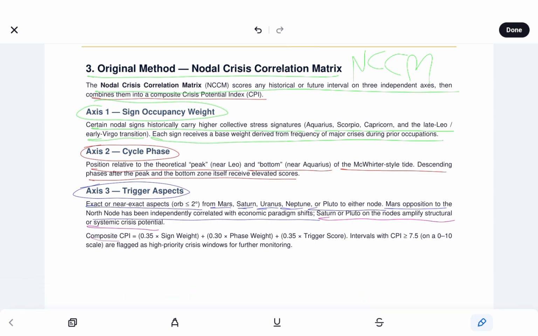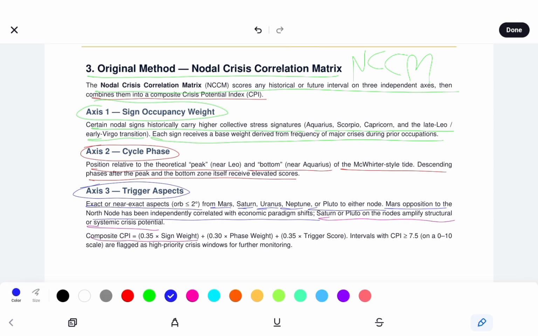So we see the composite CPI equals 0.35 multiplied by sign weight, adding 0.30 multiplied by phase weight, adding 0.35 multiplied by trigger score. Intervals with CPI greater than 7.5 on a 0 to 10 scale are flagged as high priority crisis windows for further monitoring.